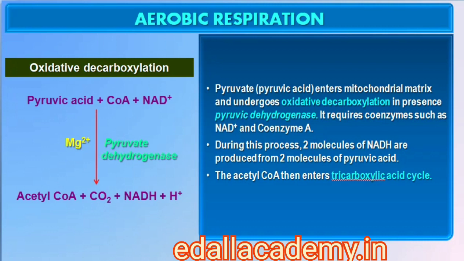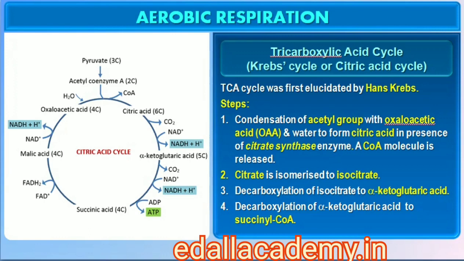The reactions catalyzed by pyruvic dehydrogenase require the participation of several coenzymes, including NAD+ and coenzyme A. During this process, 2 molecules of NADH are produced from the metabolism of 2 molecules of pyruvic acid, produced from 1 glucose molecule during glycolysis. The acetyl CoA then enters a cyclic pathway, the tricarboxylic acid cycle, more commonly called the Krebs cycle after the scientist Hans Krebs who first elucidated it.